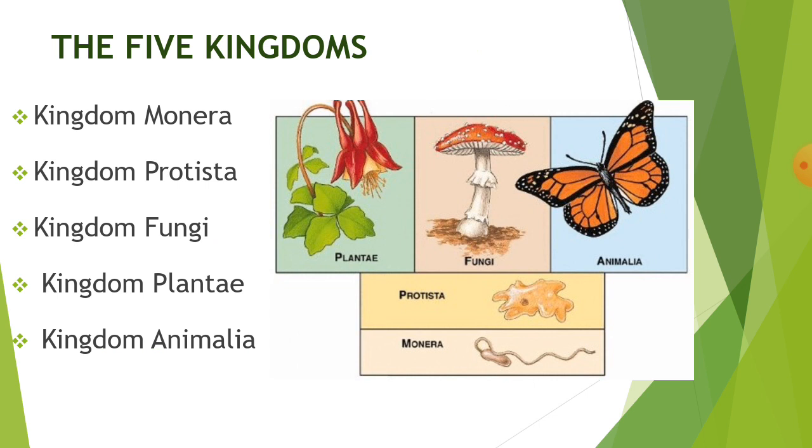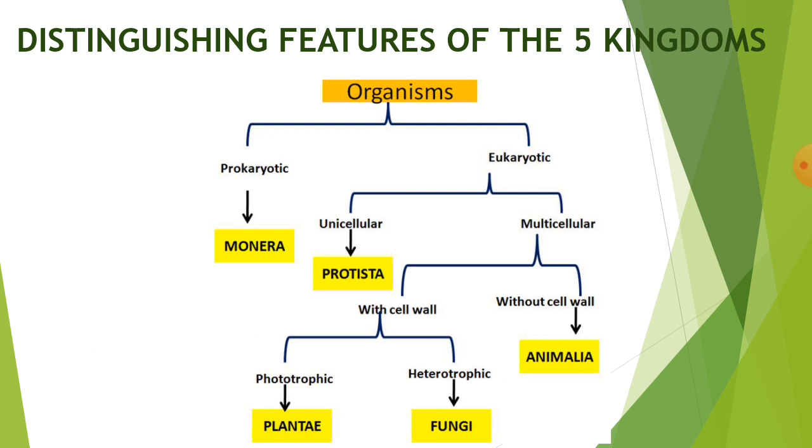Now, the five kingdoms which were proposed are Kingdom Monera, Kingdom Protista, Kingdom Fungi, Kingdom Plantae, and Kingdom Animalia. Distinguishing features of these five kingdoms. All the organisms were divided into two categories. One is prokaryotic, the other is eukaryotic. On the left, it is written prokaryotic. Prokaryotic means the organisms which do not have membrane bound organelles. All prokaryotic organisms are included in one kingdom, that is Kingdom Monera.